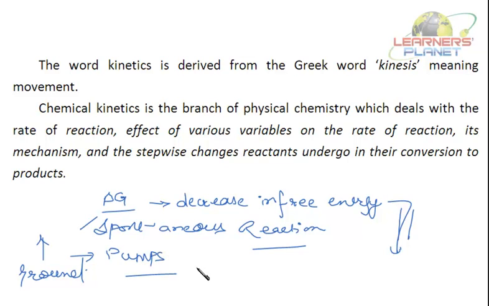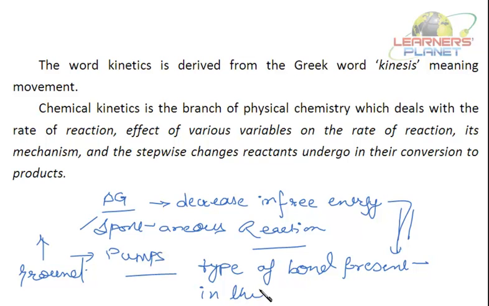Again, that speed depends on the type of bonds present in the reactant, and also the amount of reactant. So there are various factors which govern this speed of reaction.